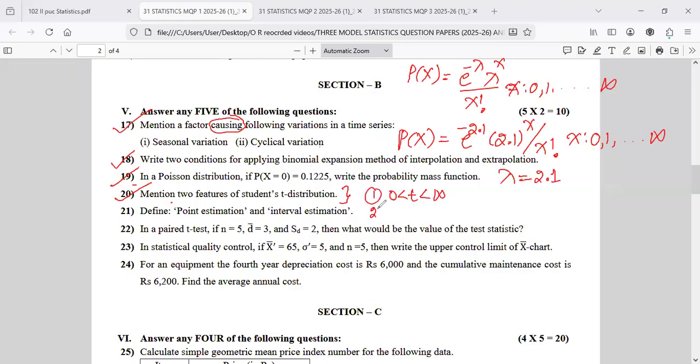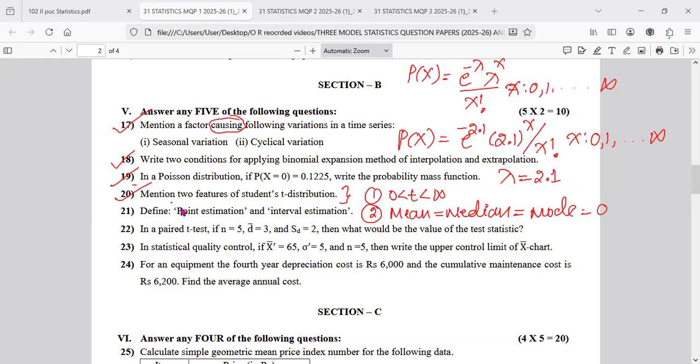Second one, in the T distribution, mean is equal to median is equal to mode is equal to 0. That is 2 marks, 2 points. T lies between 0 and infinity, while chi-square lies between minus infinity and infinity. Important one.